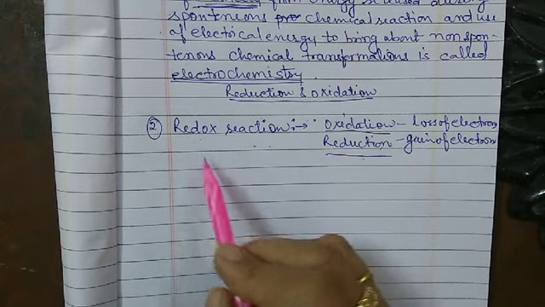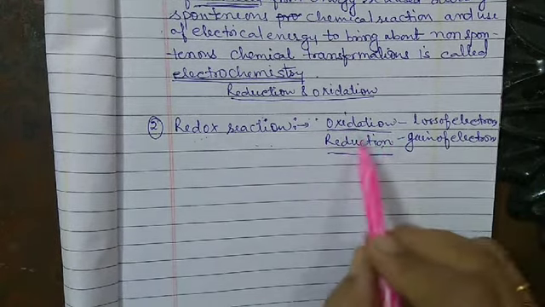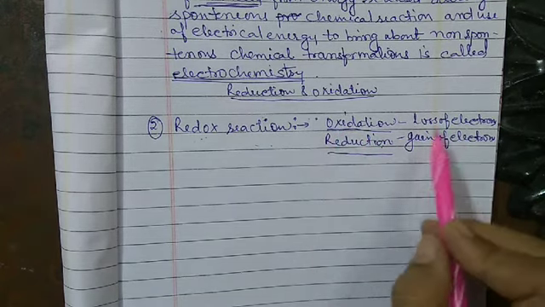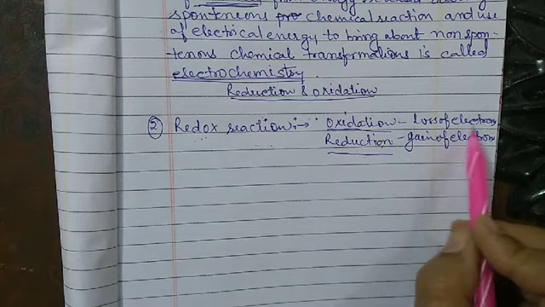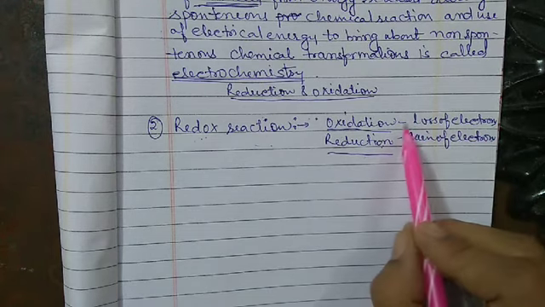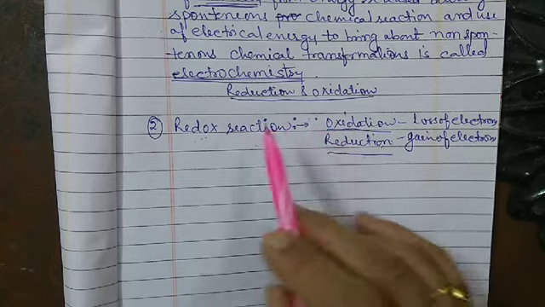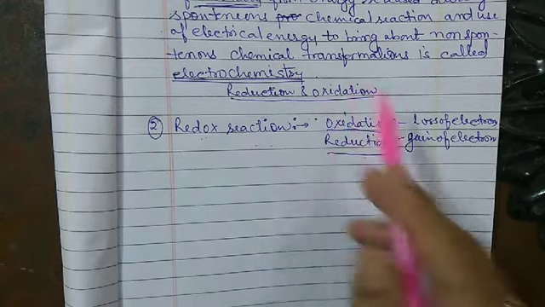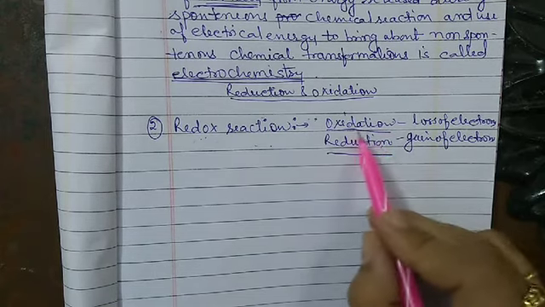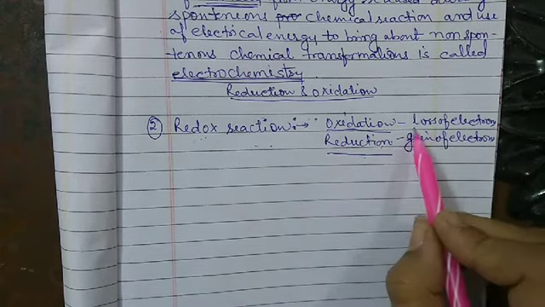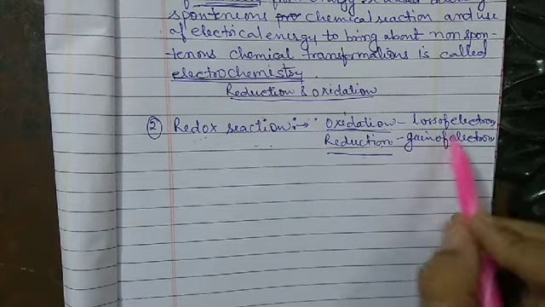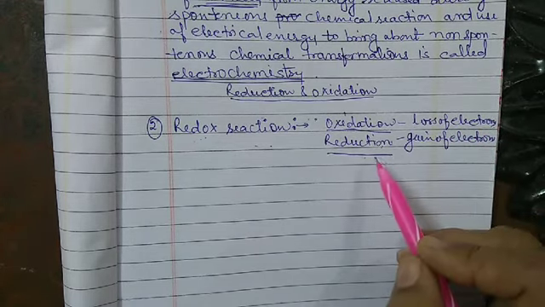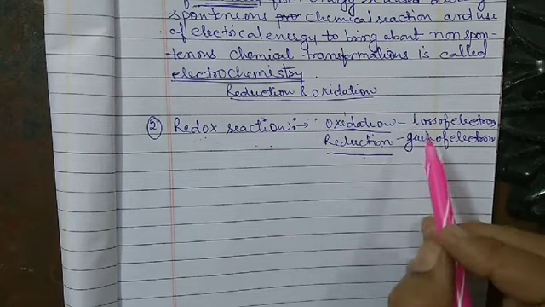In these reactions, electrons are transferred from one reactant to another. If the loss of electrons takes place, there will definitely be a transfer of electrons from one reactant to another.